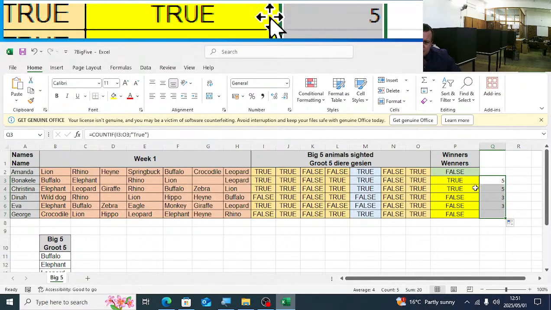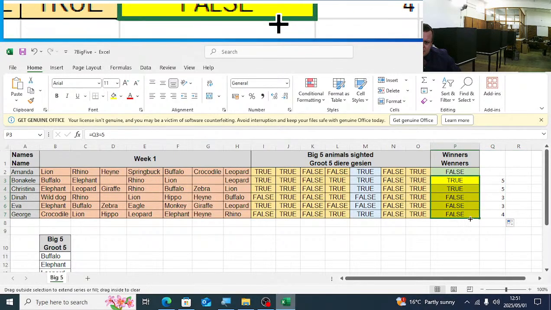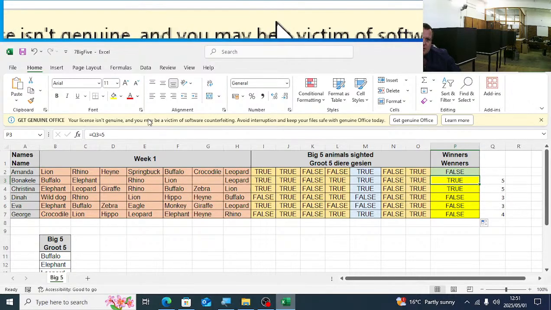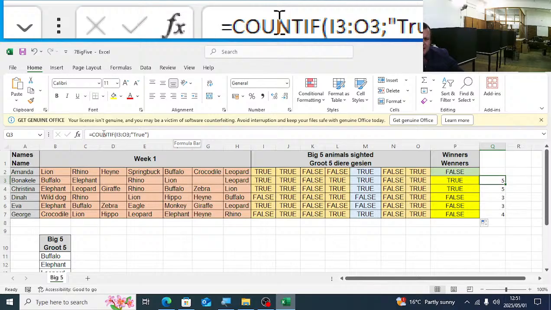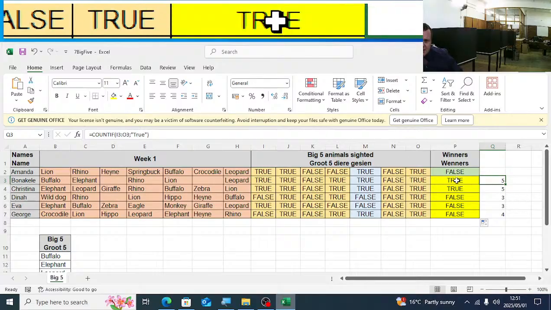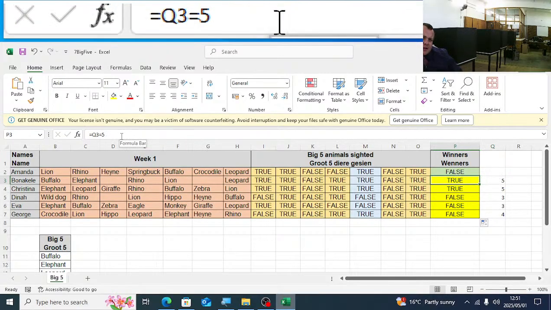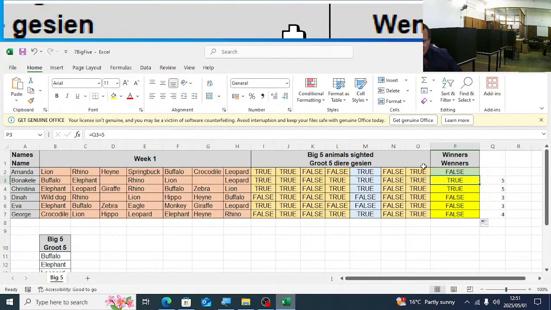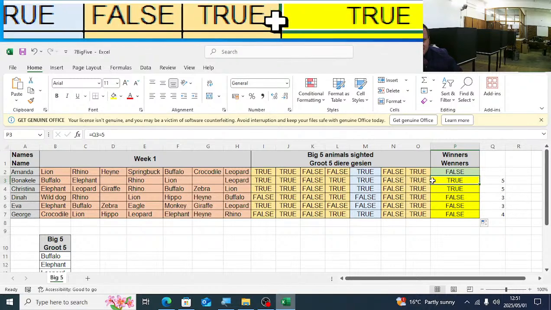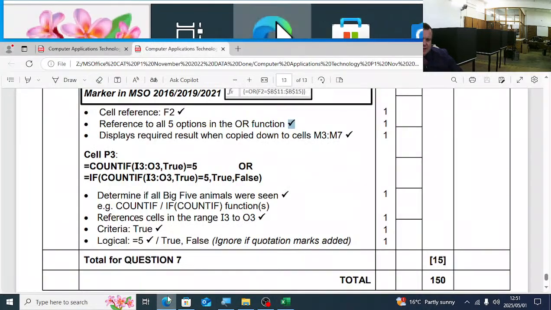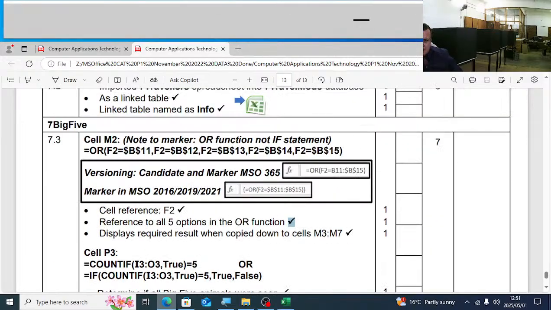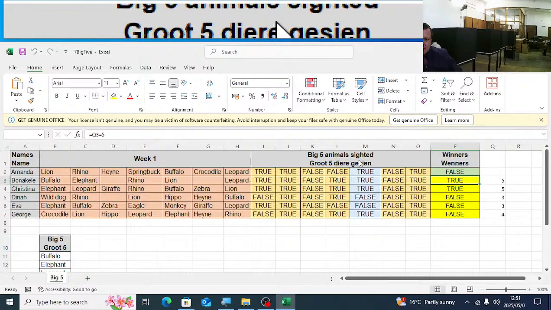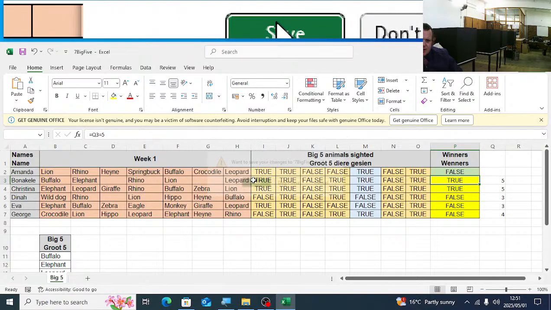So you can use the building blocks there as well. It's up to you. So here we simply count how many times true appears. If true appears 5 times, it means they've seen the big 5. So here I'll simply say if Q3 is equal to 5. So if the number of times true appears here is 5 times, it means they have spotted the big 5. And then question 7 on 2023's paper that we didn't finish.